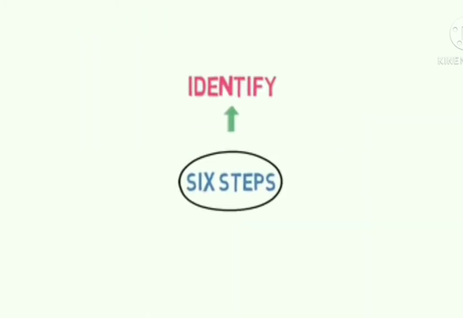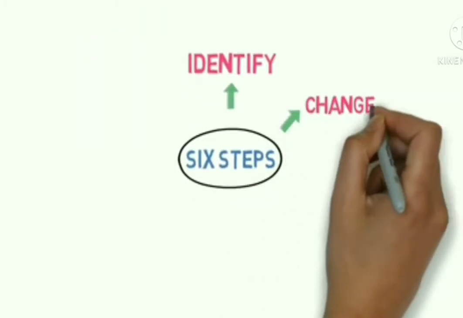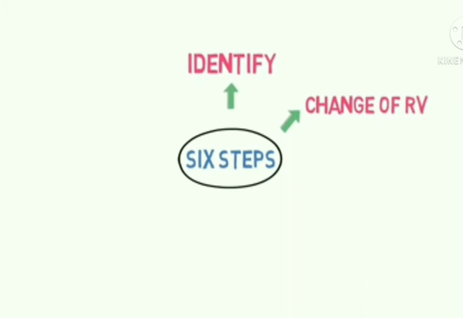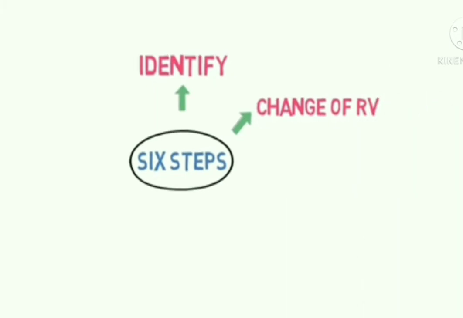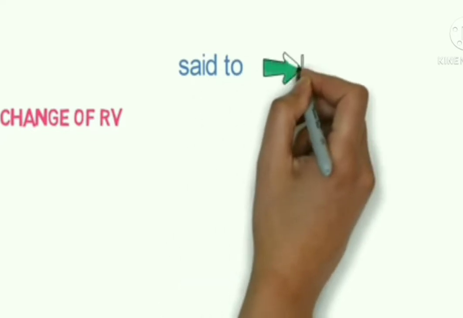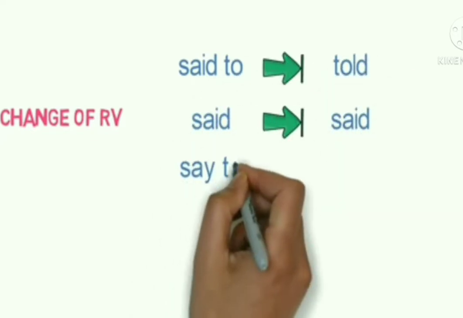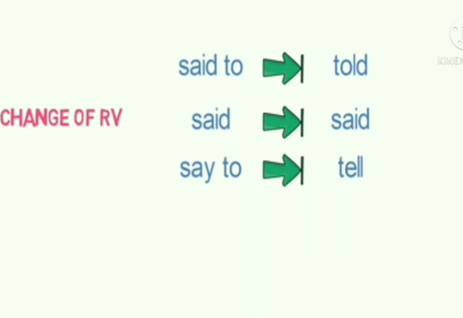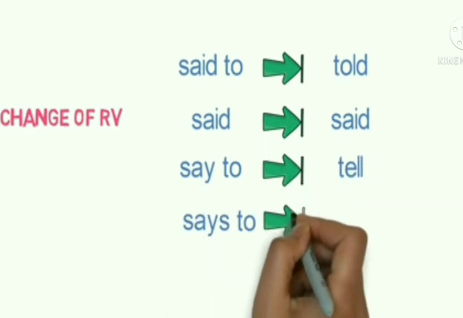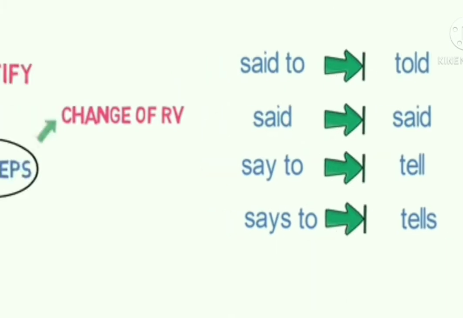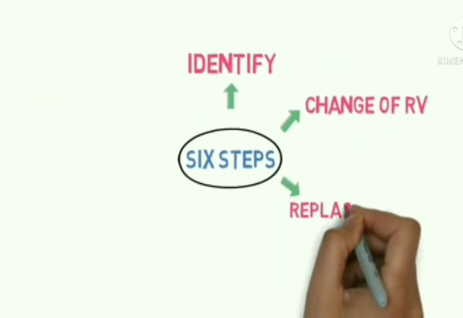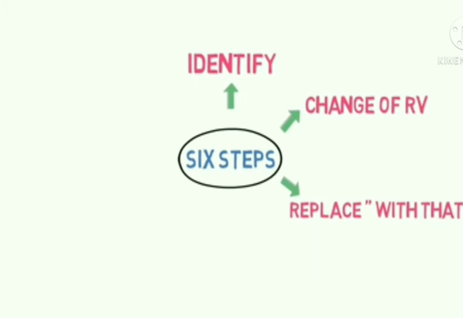On moving to the second step, it is the change of reporting verb. Here, as we can see, the reporting verb changes in the following way. Said to changes to told, said changes to said, say to changes to tell, and says to changes to tells. The third step is to remove the inverted commas and replace them with that. We'll remove the comma and the inverted commas, and in place of that we'll place the word that.